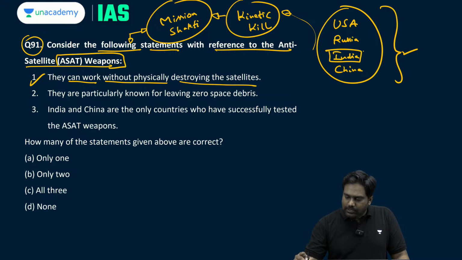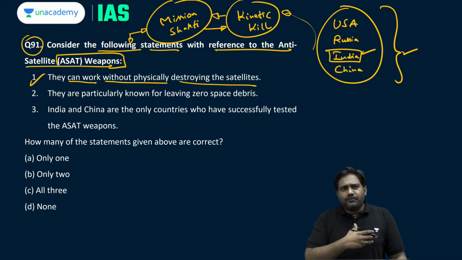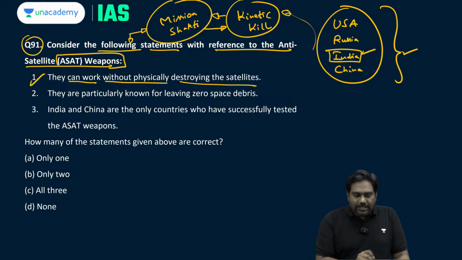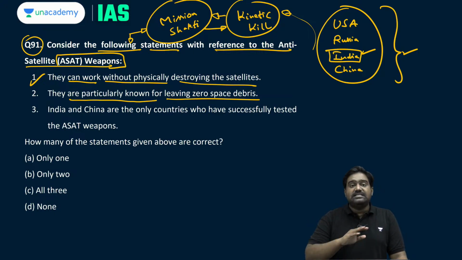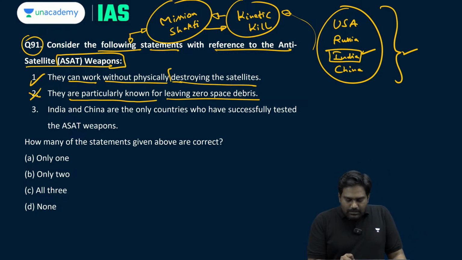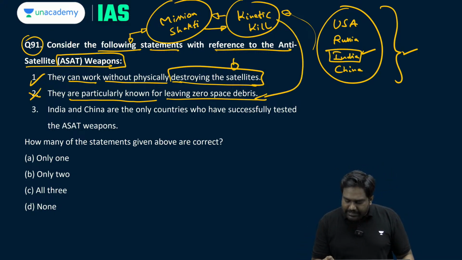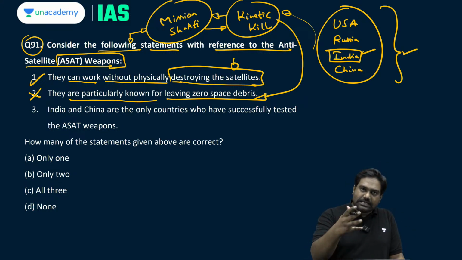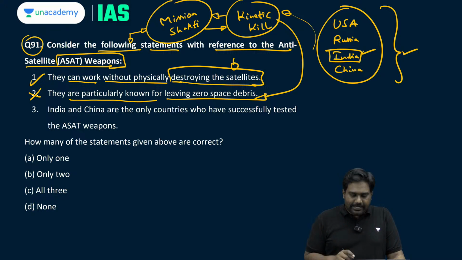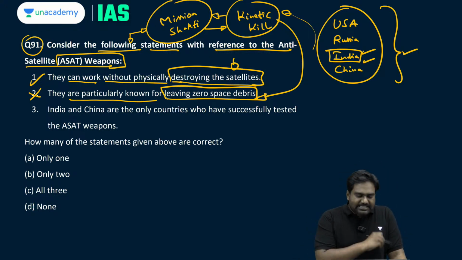But in the case of India, if you look at our anti-satellite weapon test, that is Mission Shakti, it was a kinetic kill where the satellite was physically destroyed, that generated a lot of space debris. Second statement says they are particularly known for leaving zero space debris. This statement is wrong, because non-kinetic kill will not generate space debris, but a kinetic kill of a satellite where the satellite is physically destroyed by a ballistic missile, it will leave behind space debris. India was criticized by many countries for conducting this space weapon test. So second statement is wrong.